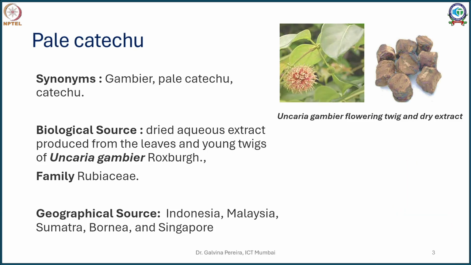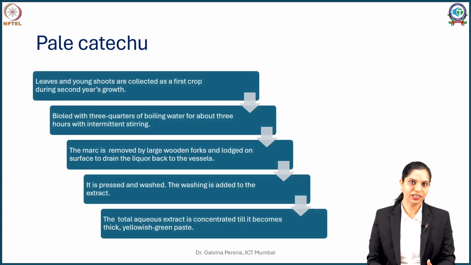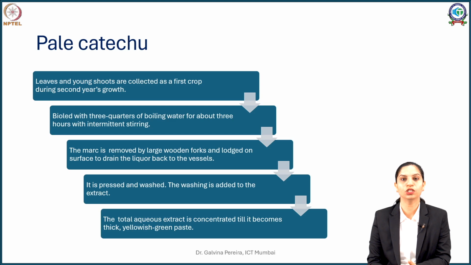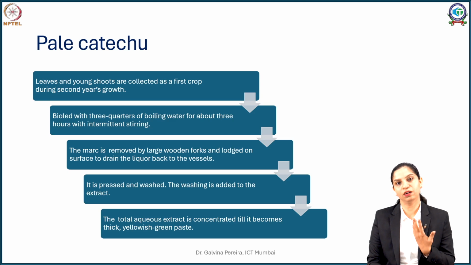In order to get this extract, you cultivate the plant generally from seedlings, and in its second year, when it has developed sufficiently young twigs or young shoots, you collect the first crop. The good part is, after you collect the first crop, the plant will keep on growing new shoots.